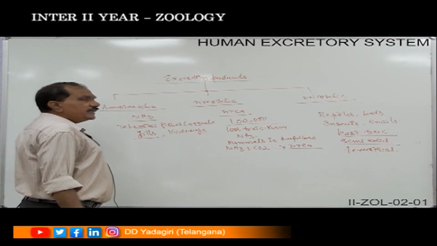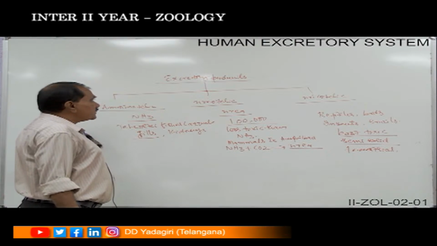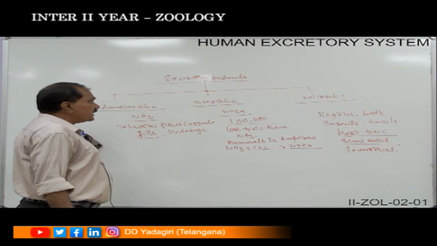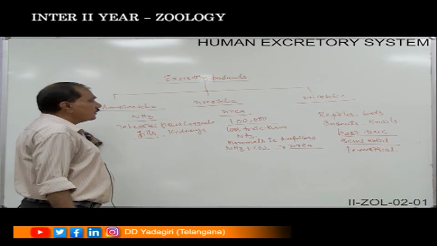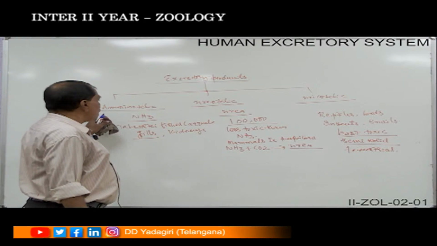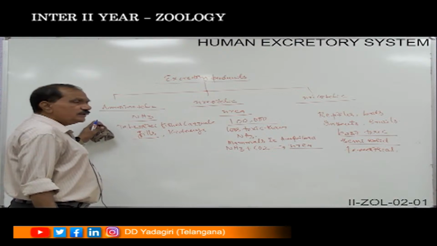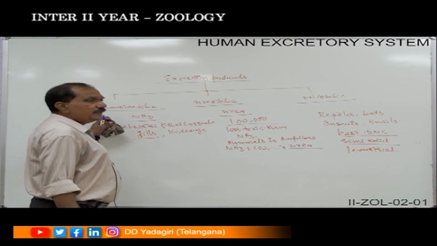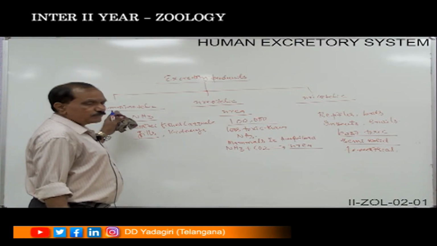These are the three different types of excretory products, and depending upon the excretory products, we make the differences of ammonotelic, ureotelic, and uricotelic animals, depending upon the excretory product. Okay.